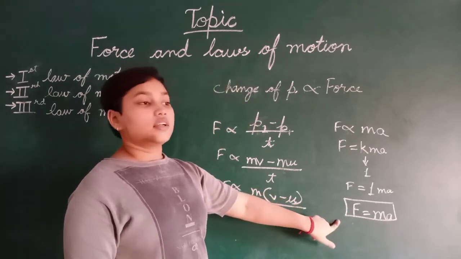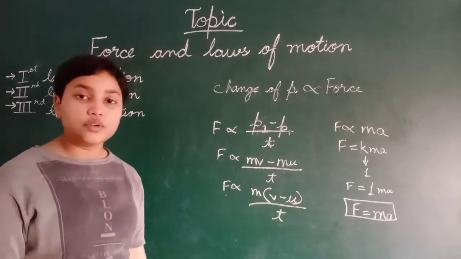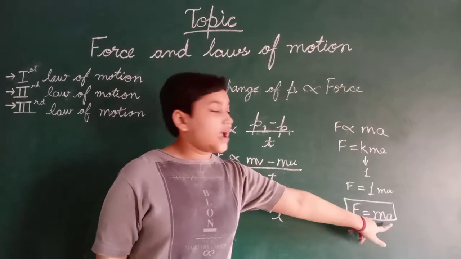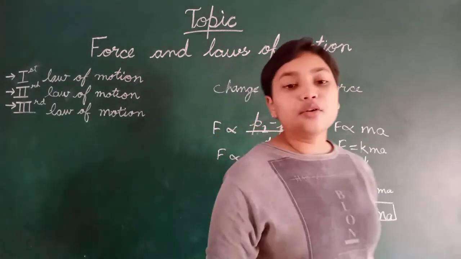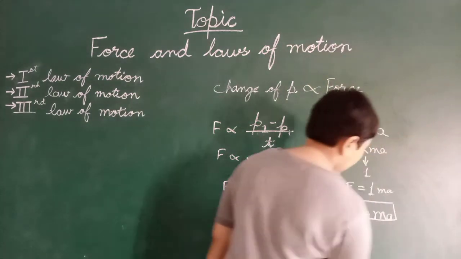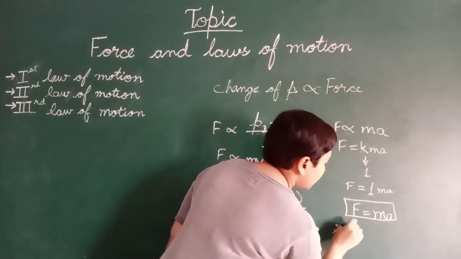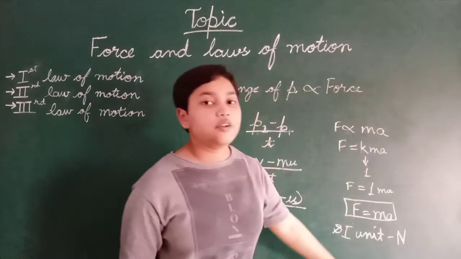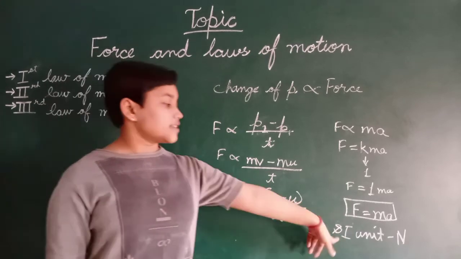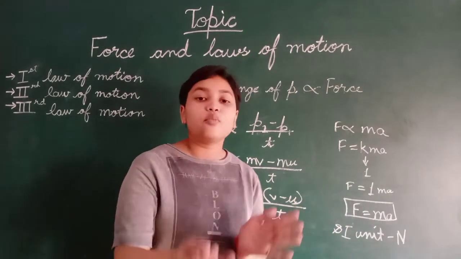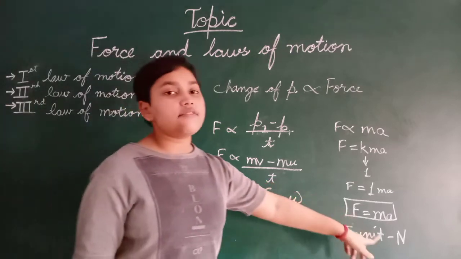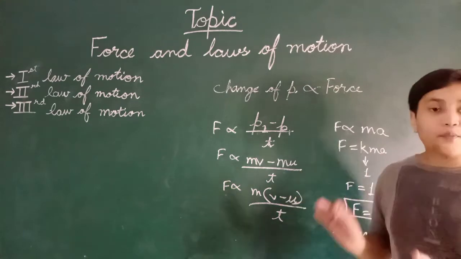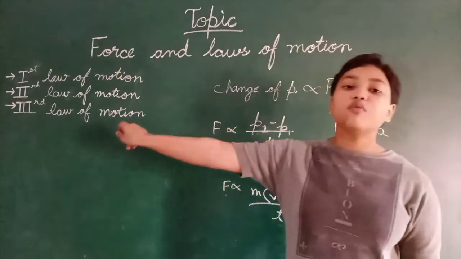It was discovered by Newton, so the SI unit of force is Newton, which is denoted by capital N. The formula for the second law of motion is F is equal to ma. This is the most common and important formula for the second law of motion.